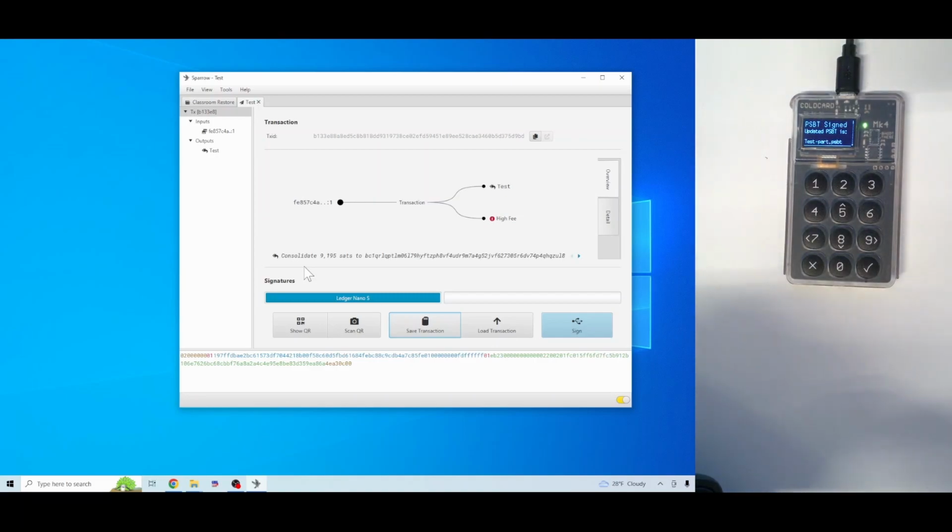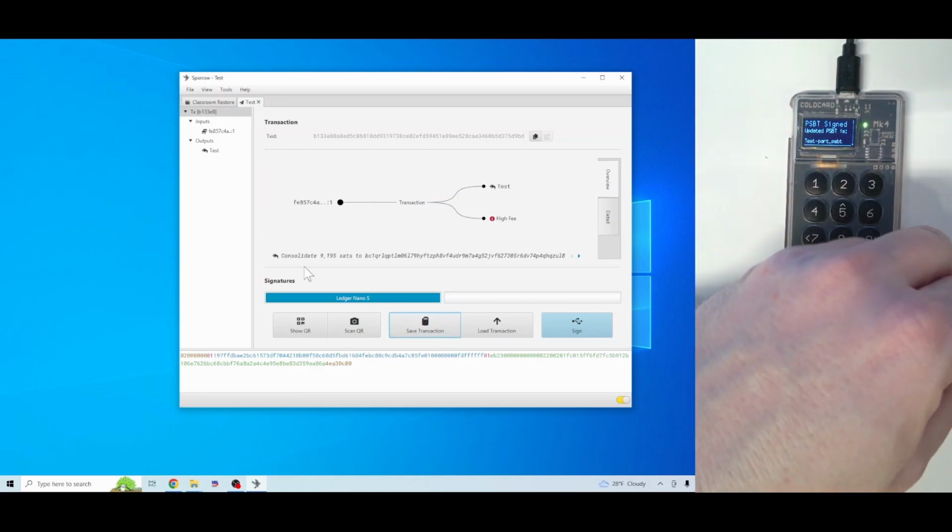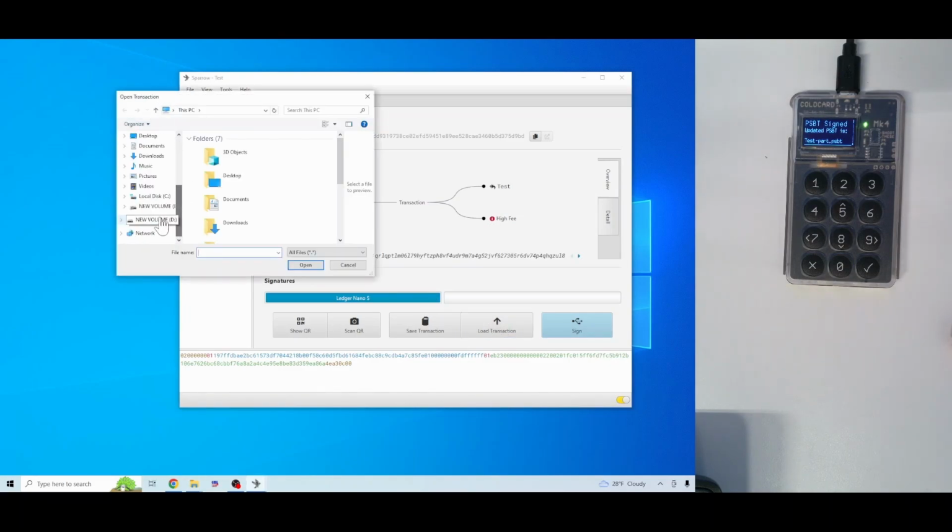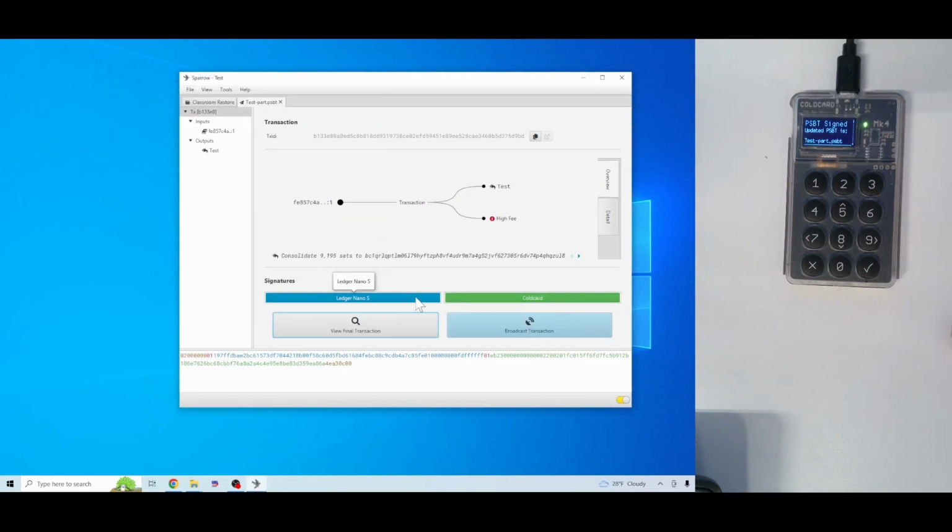And we will load this file back into the computer by taking out the micro SD. And we're going to click Load Transaction in Sparrow. And here it is. You're always going to want to upload the one that has the dash part. That would be the signed version from your ColdCard. Click Open. Okay, and that's it. So we have signed our transaction at this point.